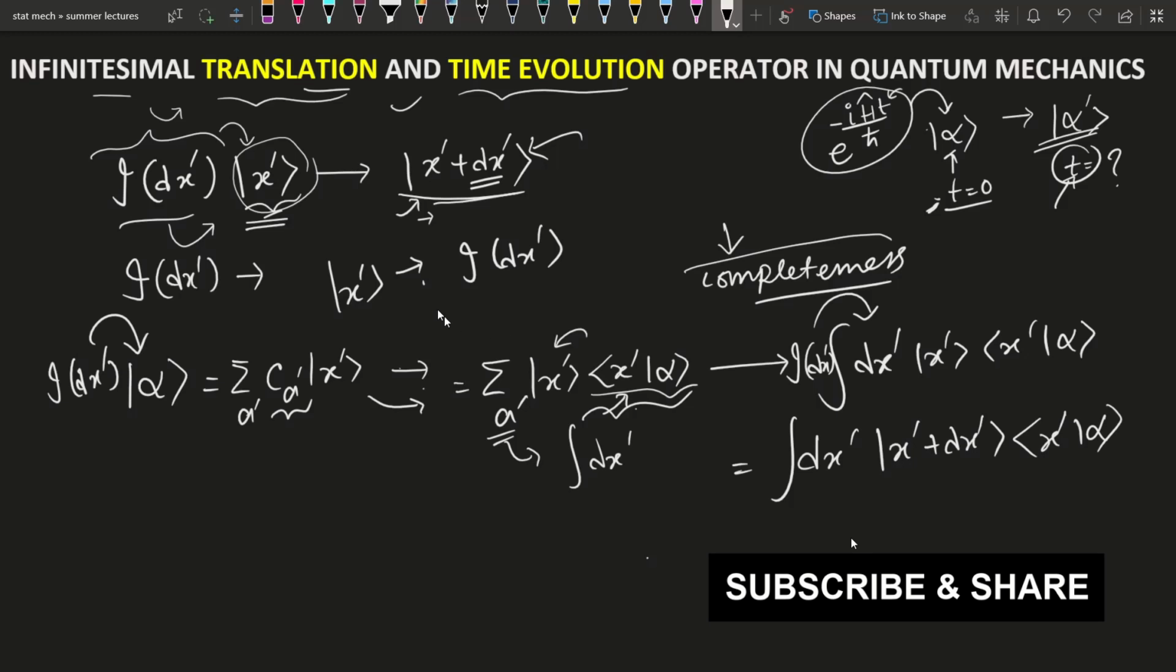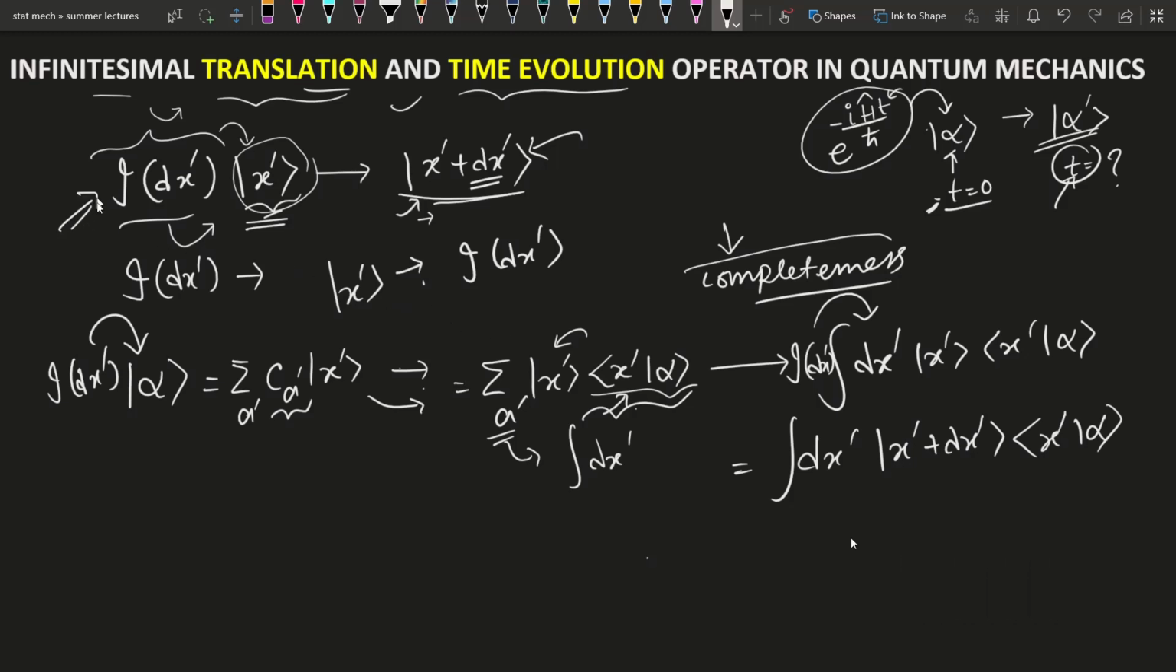Now you can easily understand that we are discussing from the very basics. We have defined an infinitesimal translation operator in a very general sense: it is an operator which operates on a state ket, suppose x dash, and just translates its position to x dash plus dx dash.